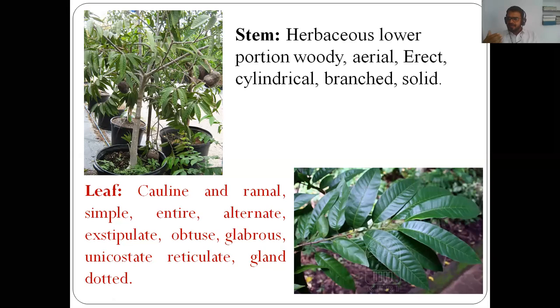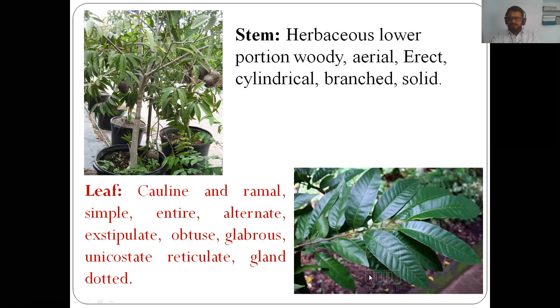When there is presence of hairs on the leaf, it is called a hairy leaf. But when the hairs are absent on the leaves, they are called glabrous leaves. So in this case also the leaves are glabrous in nature, and the unicostate reticulate venation is there. Leaves are gland dotted also. Gland dots are present on the leaves in case of Annona squamosa, Annona reticulata or the members of this family.